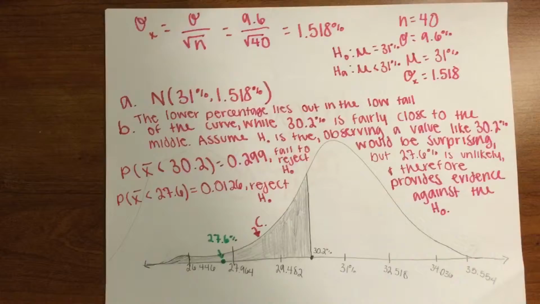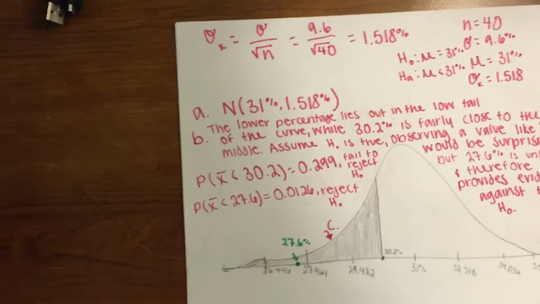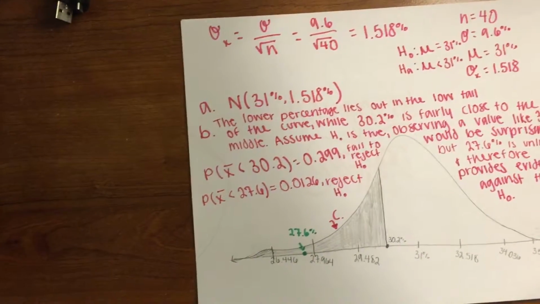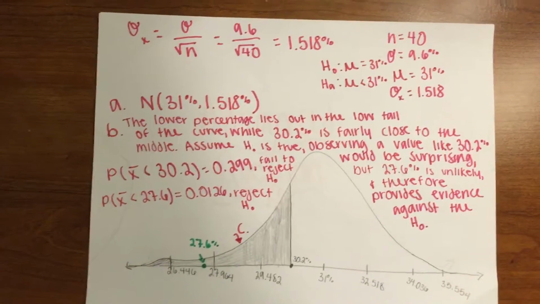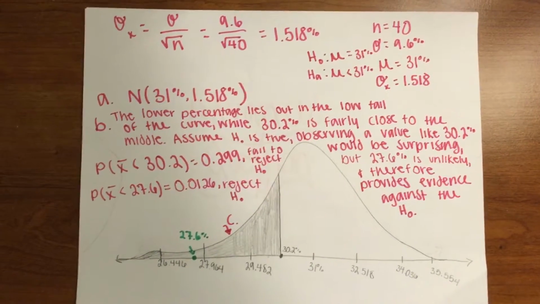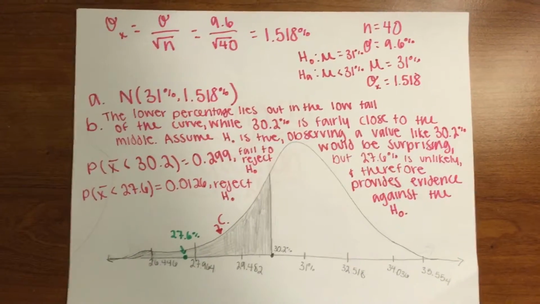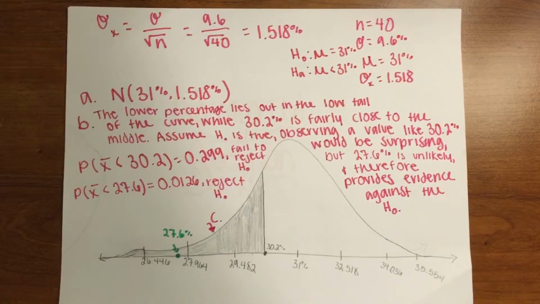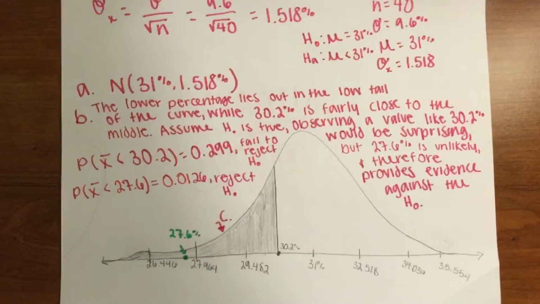Then for B, we had to explain in simple language why one result is good evidence that average Cleveland spending on housing is less than 31%. That's because a lower percentage lies out in the low tail of the curve, while 30.2% is fairly close to the middle. We have to assume the H0 is true. Observing a value like 30.2% would be surprising, but 27.6 is unlikely, and therefore provides evidence against the H0. And then here are the calculations for whether to fail to reject the H0 or reject the H0.